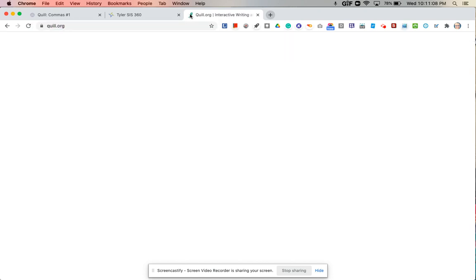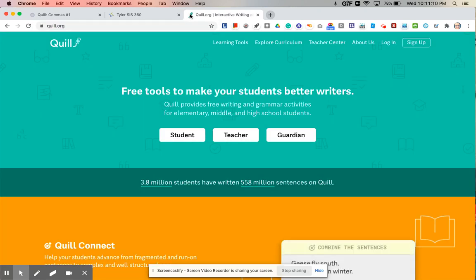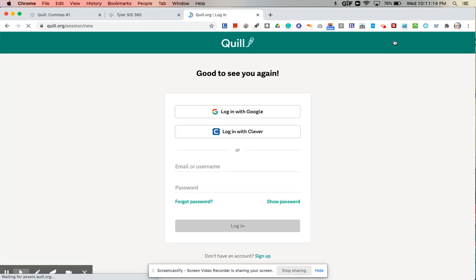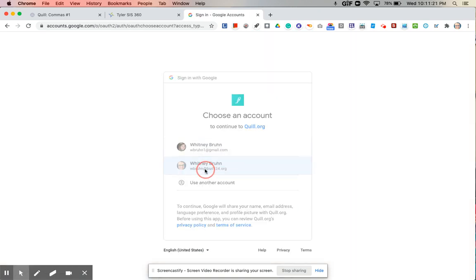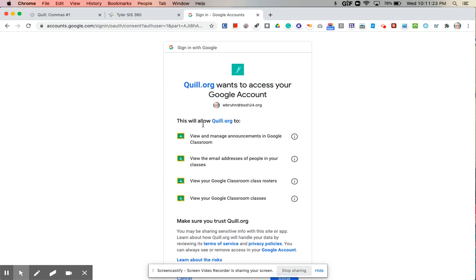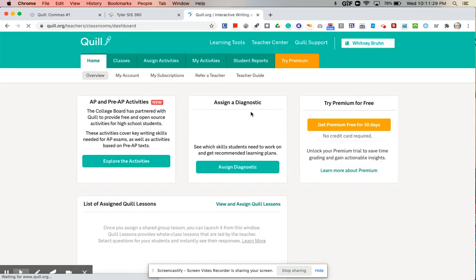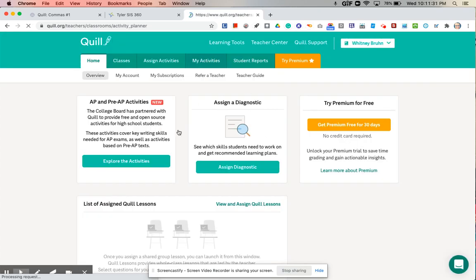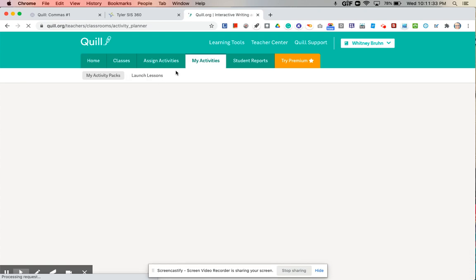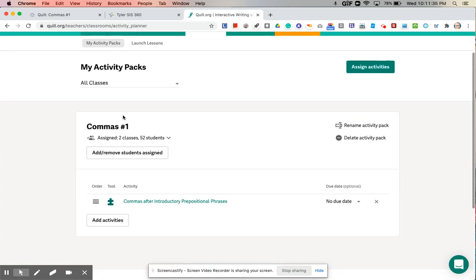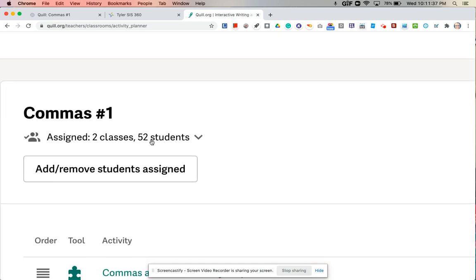So my page looks just a little bit different than yours. But I'm going to do login with Google. And I'm going to use my school account. And I'm going to say allow. Okay, and so you should see when you log in your activities that are assigned to you, which should be this commas number 1 assignment.